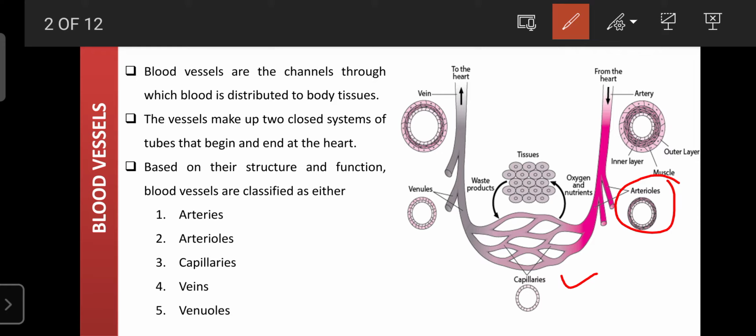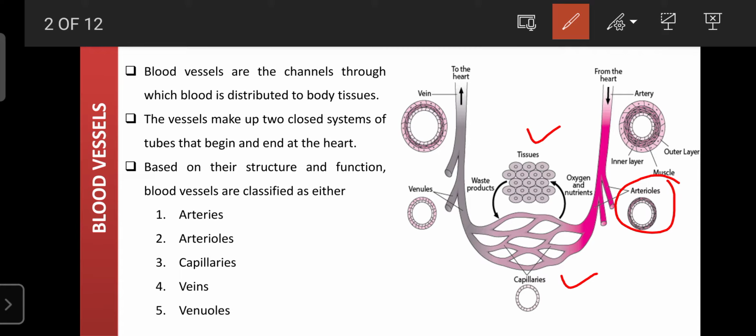These capillaries are always present near the tissues. Tissues are made up of cells, and those cells continuously require oxygen, nutrition and other substances to regulate their metabolic functions. That's why the capillaries are always present near the metabolic cells.